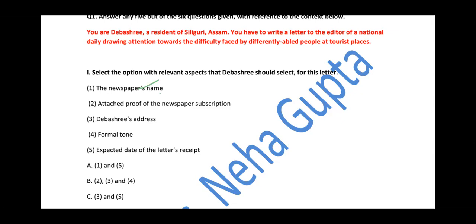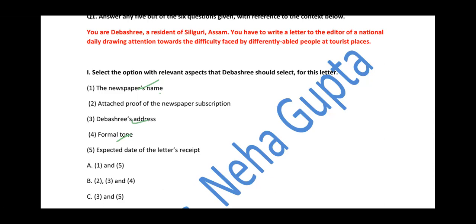Debashri's address, yes, definitely. She is the sender here, so we have to write this. Fourth point, formal tone. Does she have to use formal tone? Yes. Last one, fifth point, expected date of letter's receipt. When you are sending the letter, are you expecting the date? You are writing that this would be the date you would be receiving the letter. So what is the use of it? So that means our first, third, and fourth options are correct.